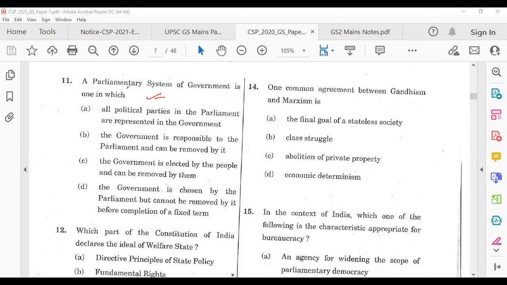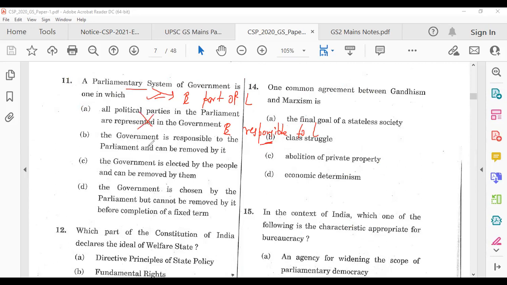So again, parliamentary means executive is part of legislature. E is part of L. E responsible to L. This is the thing you have to remember. Rest, everything is jibber jabber. They are consequences. This is the major meaning. E part of L, E responsible to L. So here, what is the answer?